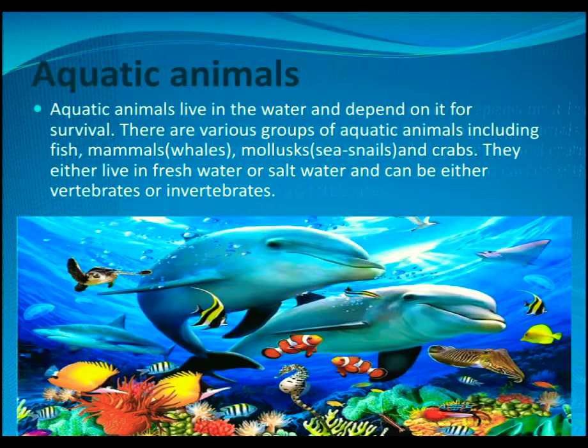Vertebrate means the animals with a spinal cord, like fishes. Invertebrate means the animals without a spinal cord, like squids, starfish, snails and octopus. So aquatic animals include both vertebrates and invertebrates, and you can find them in fresh water or salt water.